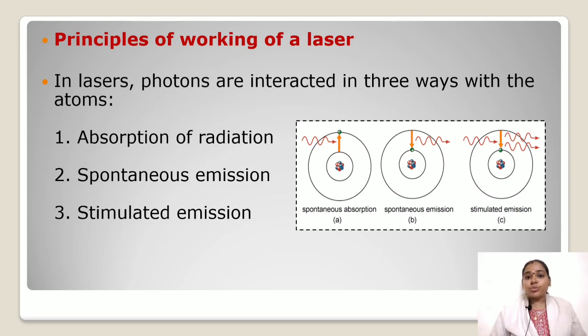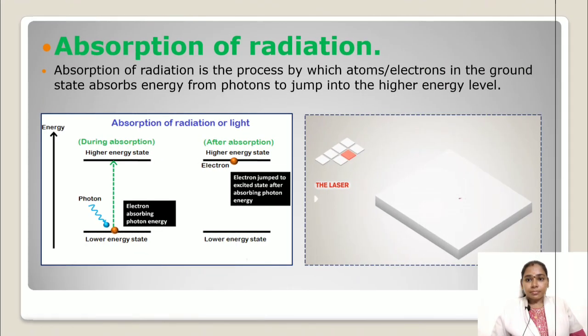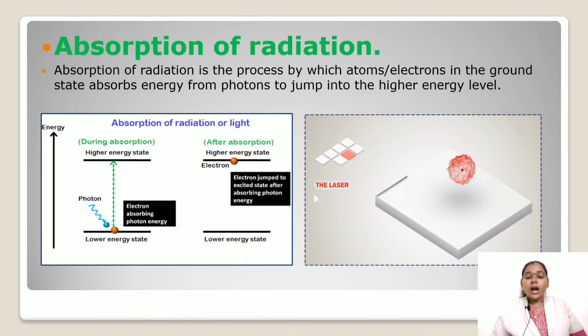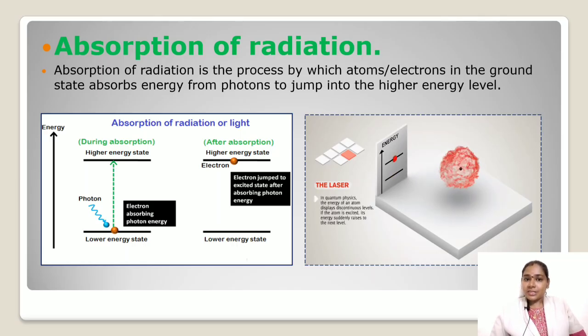They are the absorption of radiation, the second one is spontaneous emission, and the third one is stimulated emission. Next, we are going to see the processes one by one. Absorption of radiation. It is one of the radiation processes. The absorption of radiation is the process by which electrons in the ground state absorb energy from photons to jump into a higher energy level.